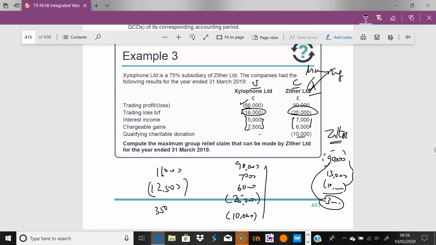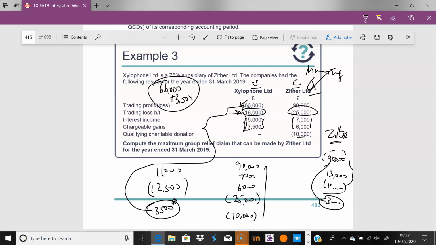So you have additional loss here of 3,500. When I say additional loss, remaining loss brought forward. So you've got the loss brought forward of 16,000. You've used 12,500 of it against this income. You now have 3,500 left of this loss, and you can add this on to this 66,000. So 66,000 plus 3,500. So Xylophone can technically give up to 69,500. The question here is, how much can Zither actually claim?